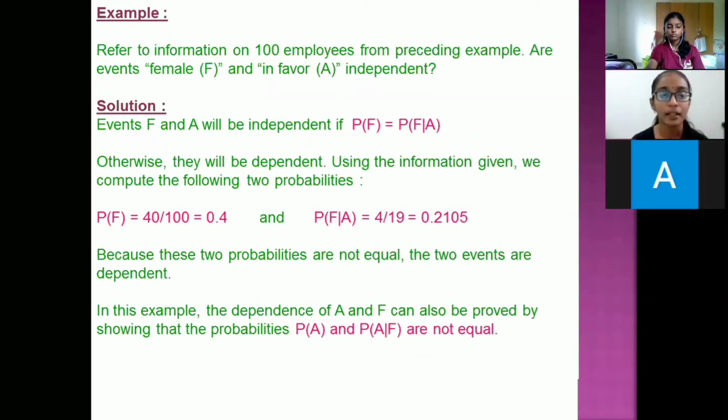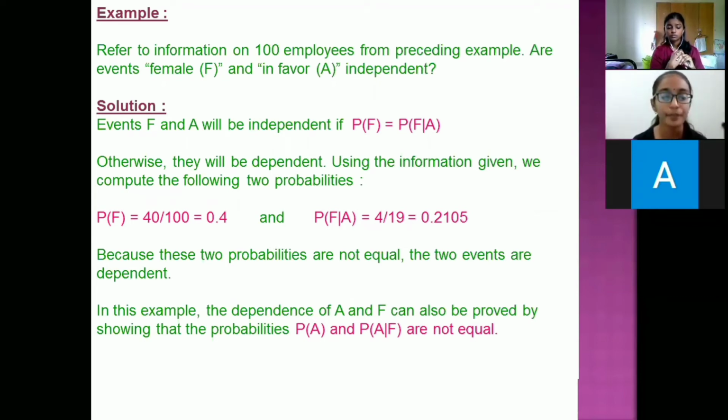An example, refer to information on 100 employees from the preceding example. Are events female F and in favor A independent? The solution: events F, which is female, and A, which is agree, will be independent if probability F equals probability F given A. Otherwise, they will be dependent. Using the information given, we compute the following two probabilities.